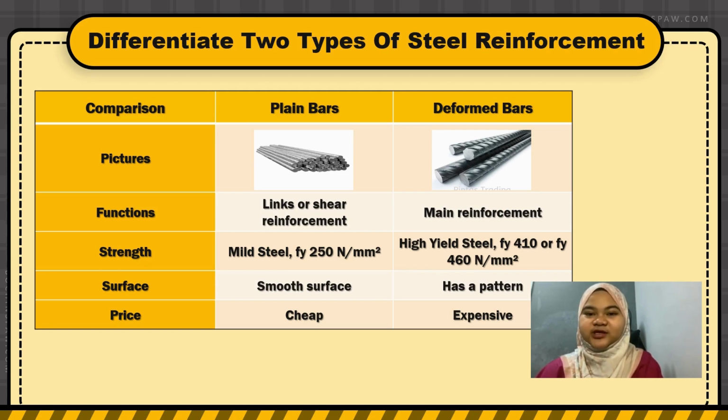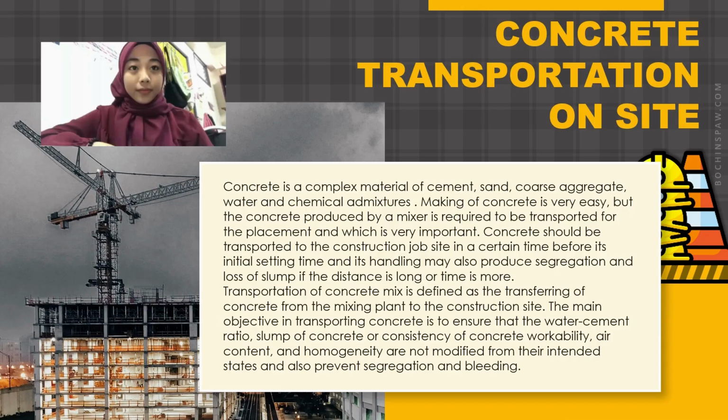The third difference is the surface. The plain bar has a smooth surface, and the reinforcement bar is more patterned than the plain bar. And finally, the difference in price: the plain bar is cheaper than the reinforcement bar because of the strength and durability achieved by the reinforcement bar.